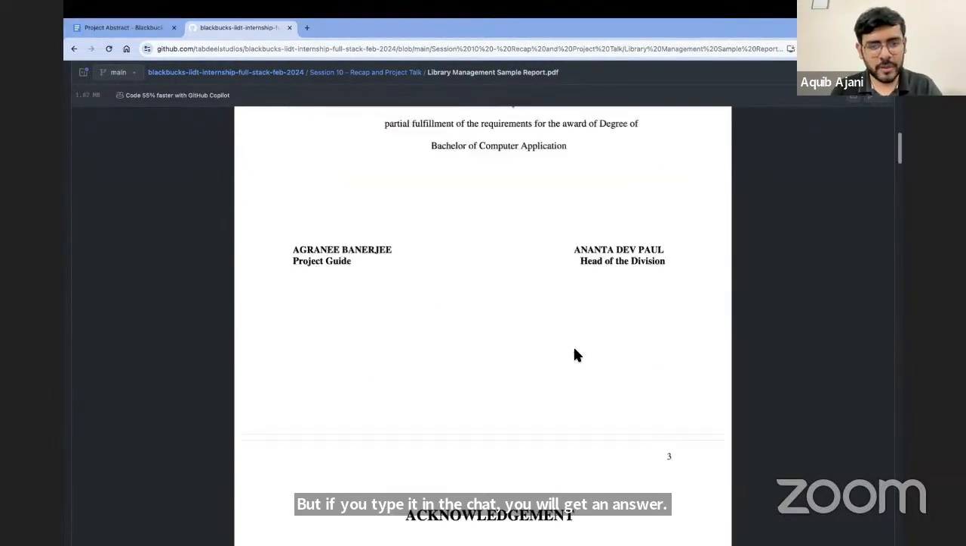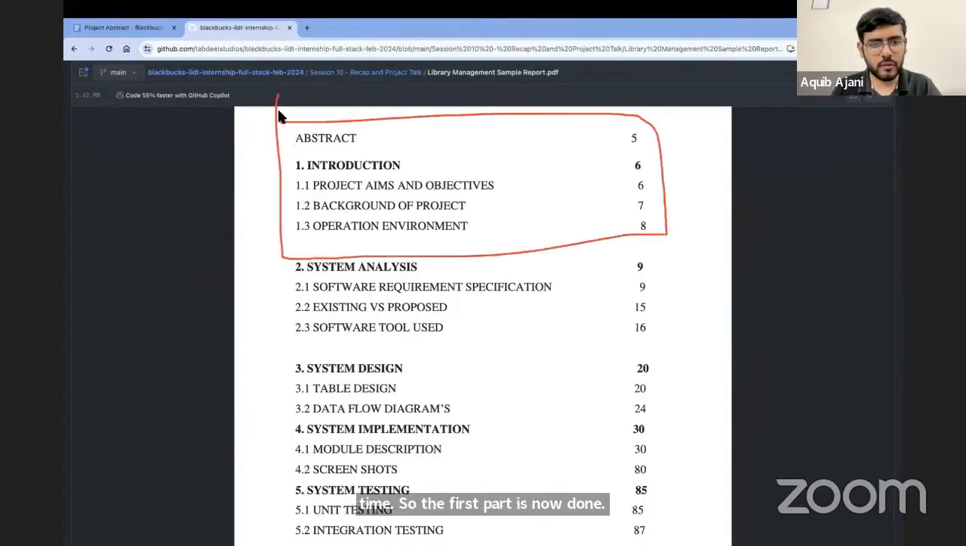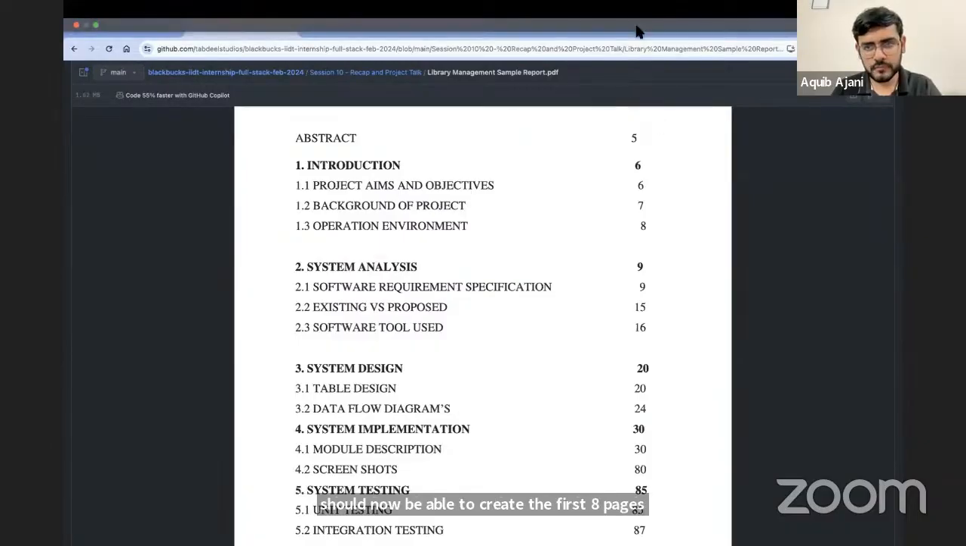Okay, perfect. I've repeated the entire thing one more time. So the first part is now done. Now at this point of time, you should have no confusion to create the first 8 pages of your report. Based on whatever we have just discussed, you should now be able to create the first 8 pages of your report. Okay, so that is done.